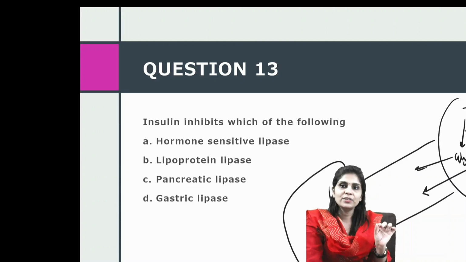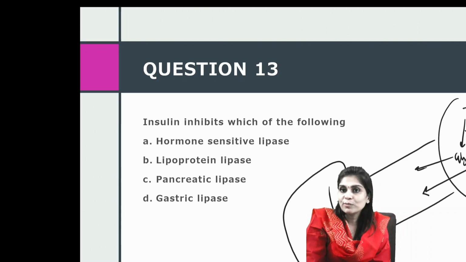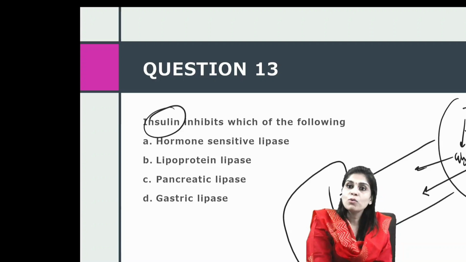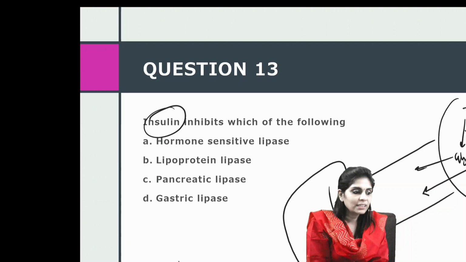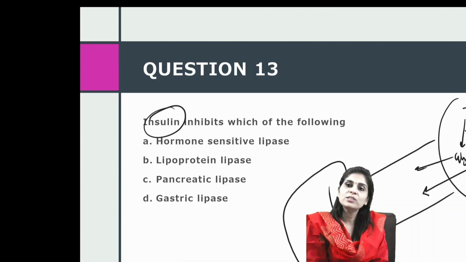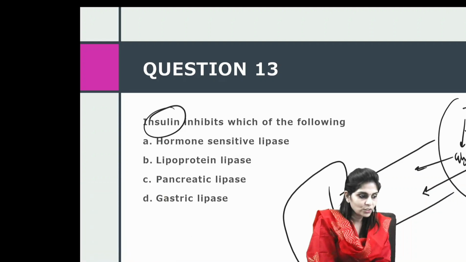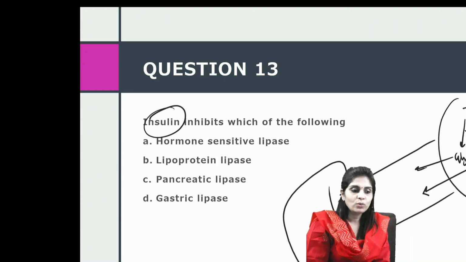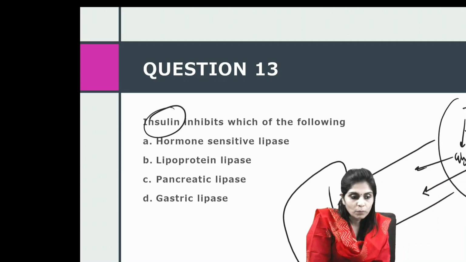In a single sentence, if you ask me the function of hormone sensitive lipase, I would say it's a catabolic enzyme which causes lipolysis in adipose tissue. And because we know insulin is an anabolic hormone, what do you think will be the effect of insulin on hormone sensitive lipase? Insulin inhibits hormone sensitive lipase, whereas all counter regulatory hormones of insulin, glucagon, growth hormone, norepinephrine, cortisol, are catabolic, so they all stimulate hormone sensitive lipase.